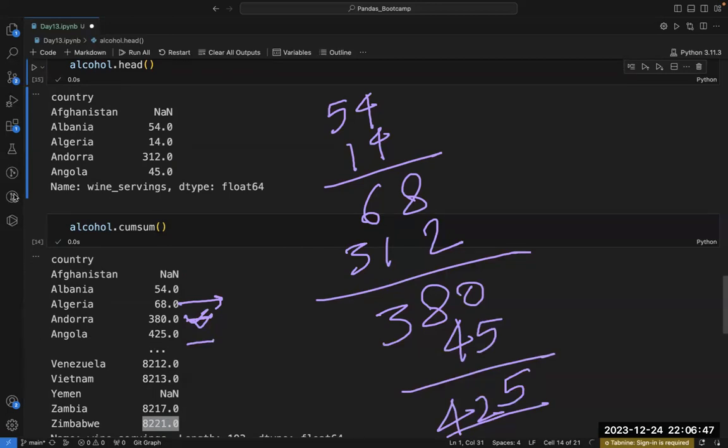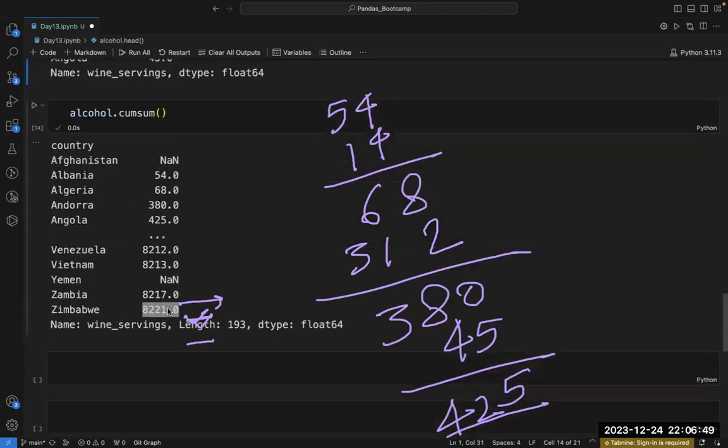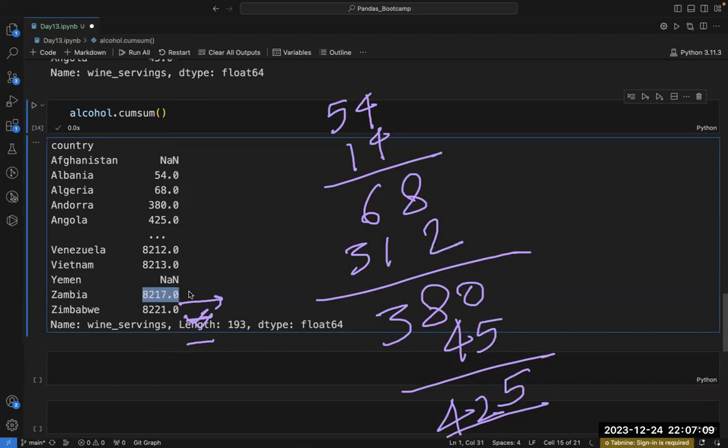Let me scroll it a little. Let's say here Zimbabwe is there. Zimbabwe is the last index. So here what I'm getting is the sum of all the values before it and the value of Zimbabwe itself. Let's say if I see Zambia, Zambia will have the sum of all the values before Zambia and the value of Zambia.